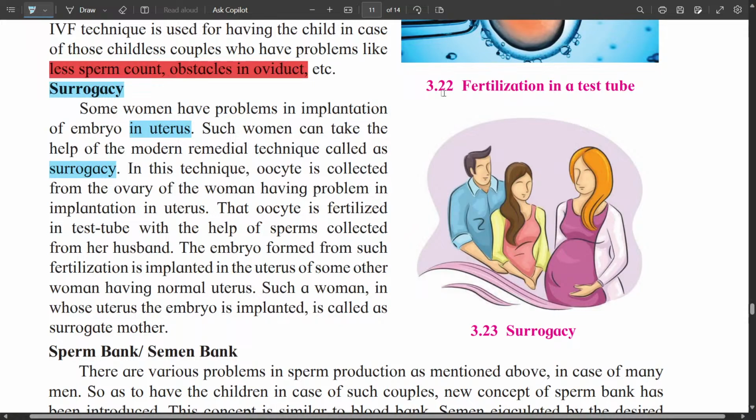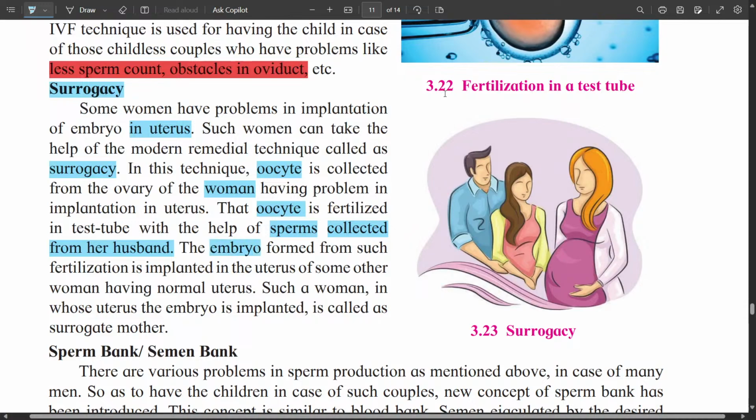In this technique, egg cell, oocyte is collected from the ovary of the woman having problem in implantation. That oocyte is fertilized in the test tube with the help of sperms collected from her husband. So in the test tube, fertilization occurs and the zygote is formed.